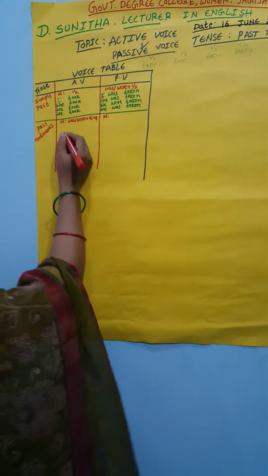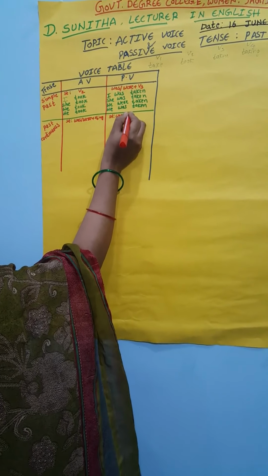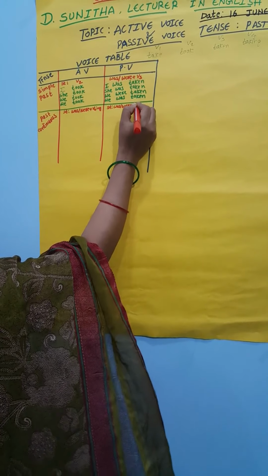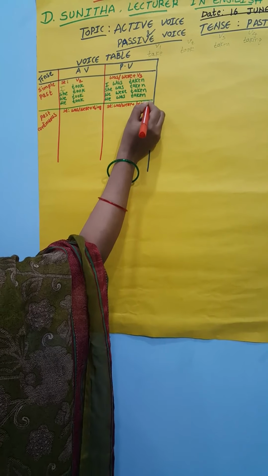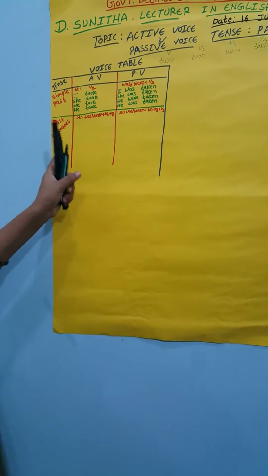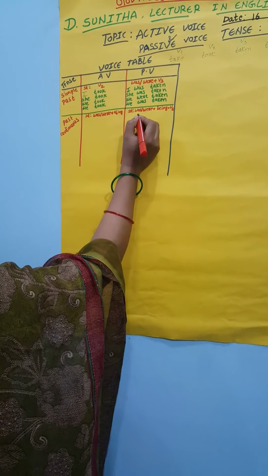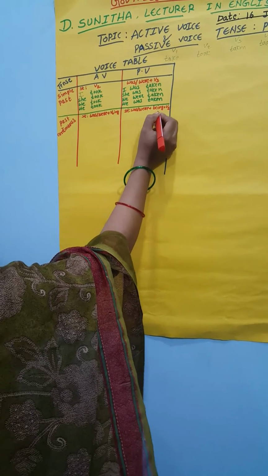So this structure will change into the passive voice: was or were plus being plus V3.